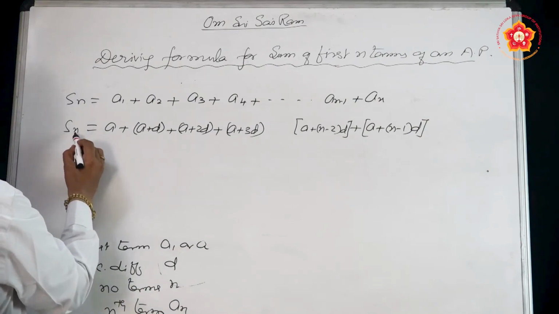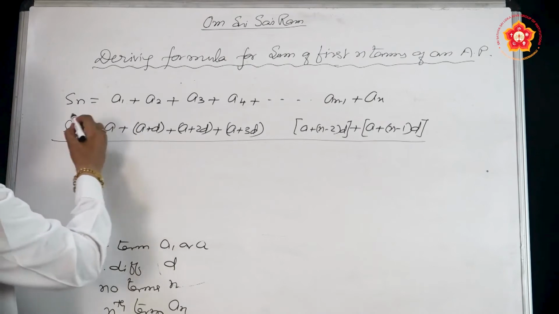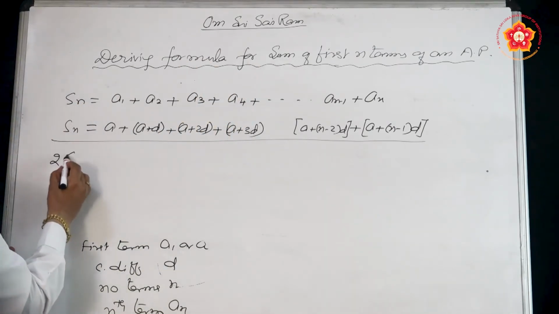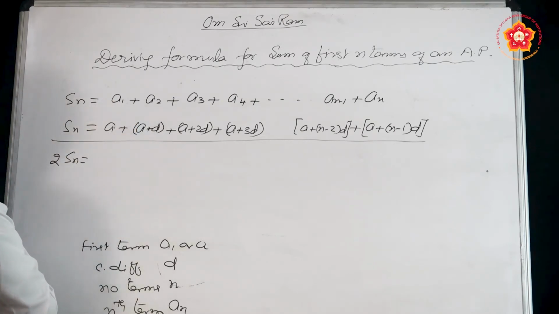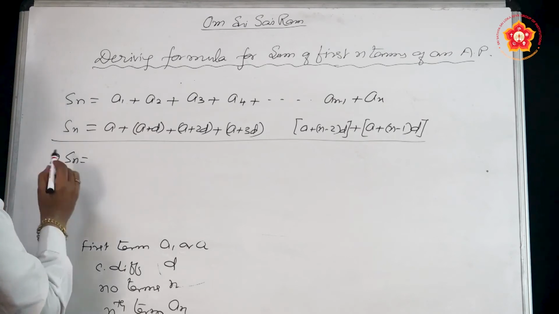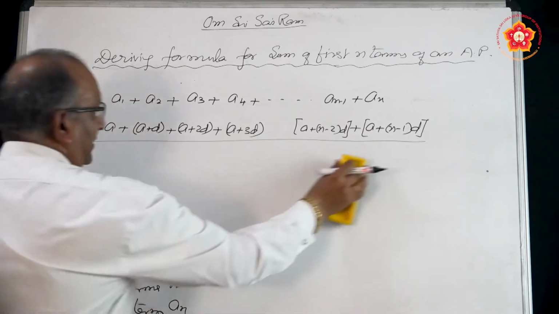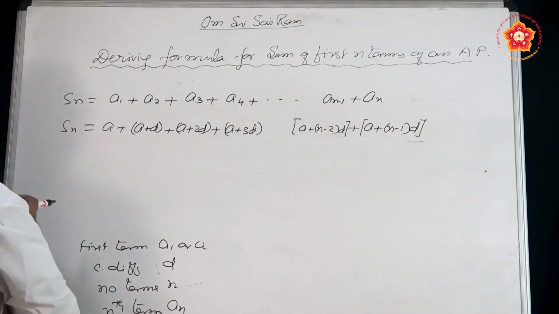As Gauss has done, you can simply add them column wise, not horizontally. Sn and Sn, if you add, it will become 2 times Sn. Write the terms from the other side, that is what Gauss has done.